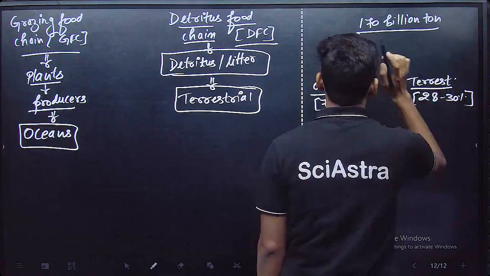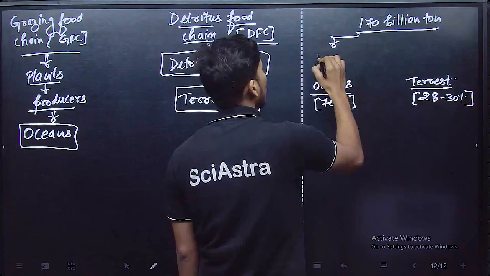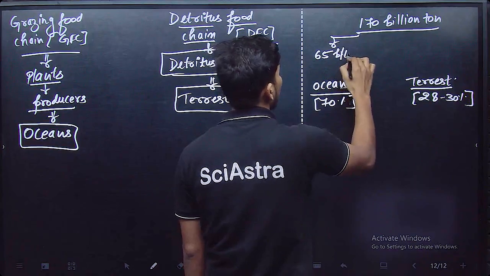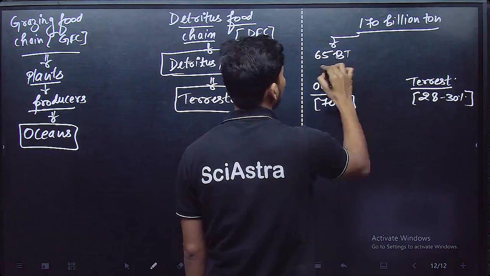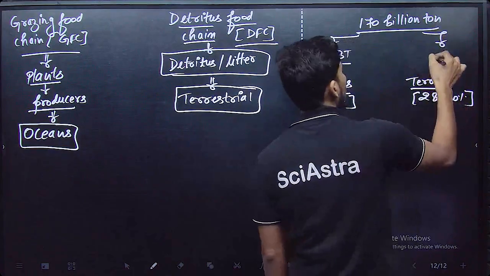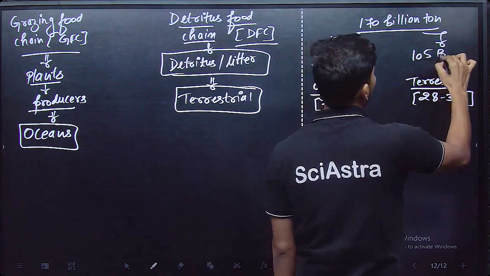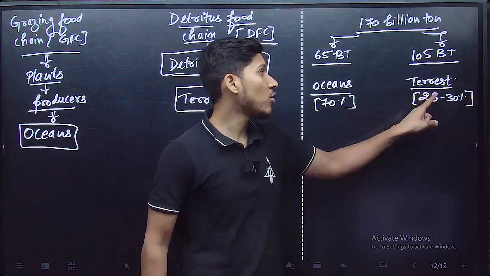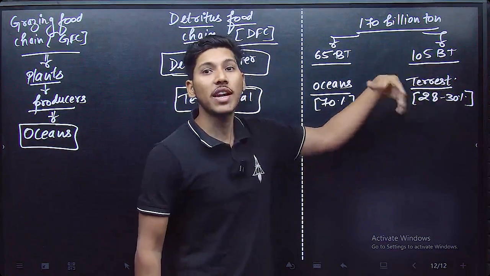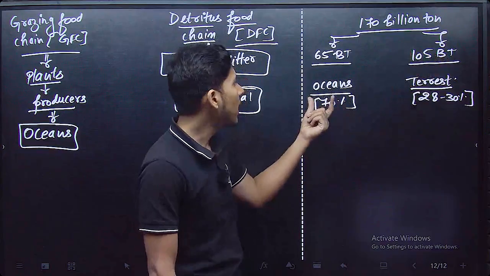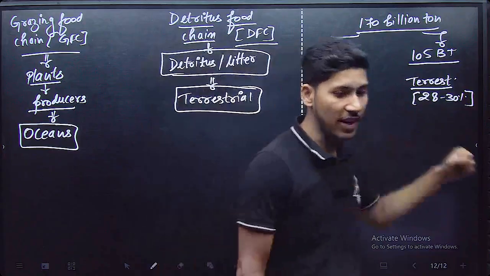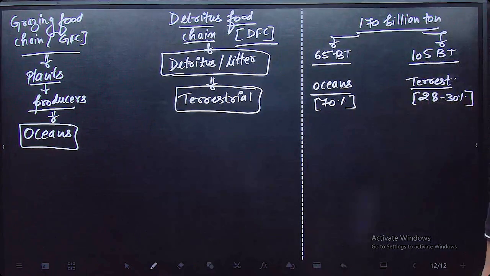Out of this 170 billion ton, oceans are only able to produce 65 billion ton, while the terrestrial ecosystem produces around 105 billion ton. Which means that though the terrestrial ecosystem is present in a smaller amount, it is able to produce a very large quantity. But oceans cover up to 70% of our earth, and still they are producing very less. Understood? Clear?